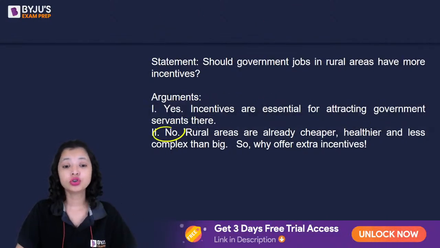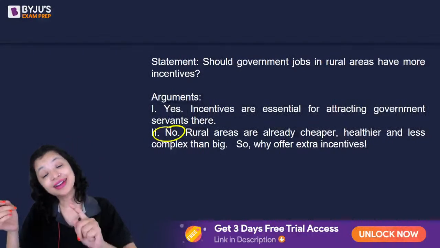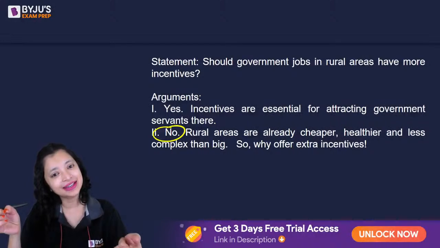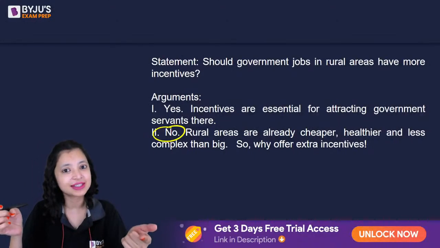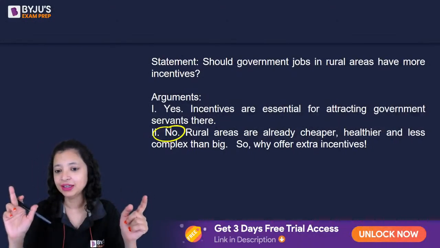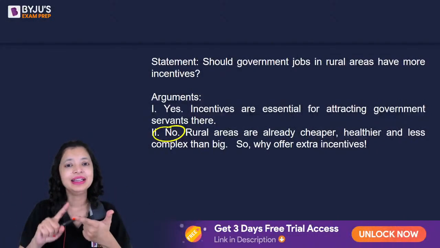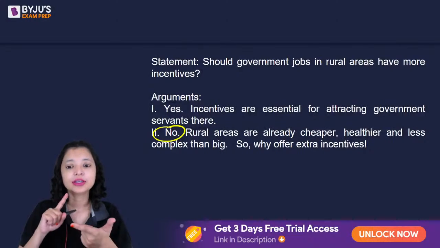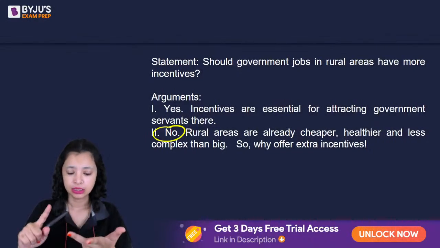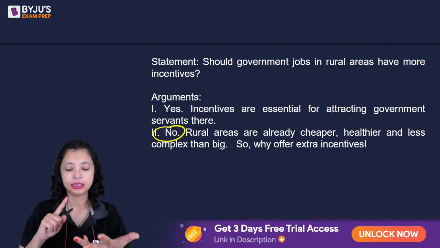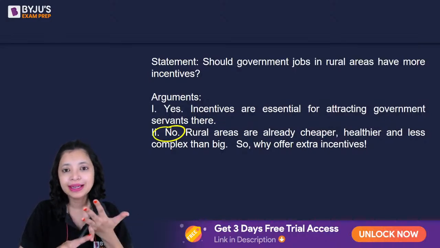Second says, no sir, you shouldn't give them incentives because there is already incentive. They are already incentivized, not monetarily, but by living in a rural area. They get cheaper housing, cheaper transport, cheaper products, cheaper electricity.